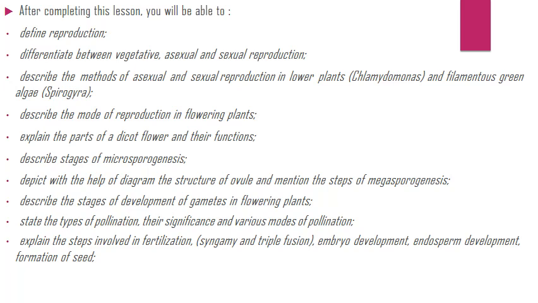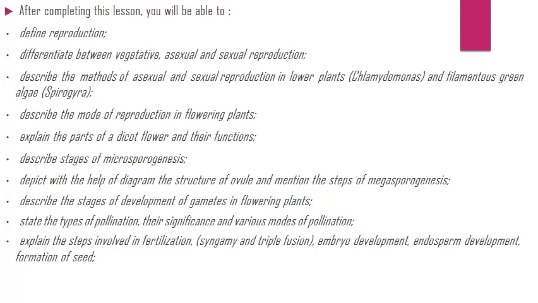After completing this lesson, you will be able to define reproduction, differentiate between vegetative, asexual and sexual reproduction, describe the methods of asexual and sexual reproduction in lower plants and filamentous green algae, describe the mode of reproduction in flowering plants, explain the parts of a dicot flower and their functions, describe stages of microsporogenesis, depict with the help of a diagram the structure of ovule and mention the steps of megasporogenesis, describe the stages of development of gametes in flowering plants,